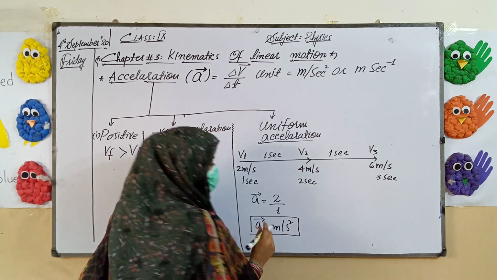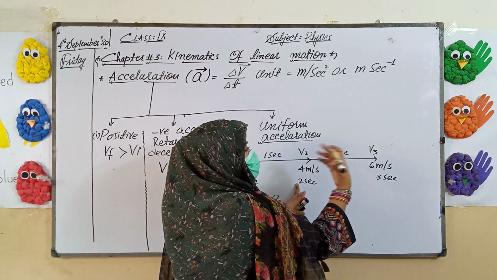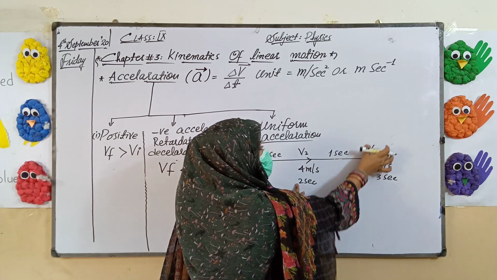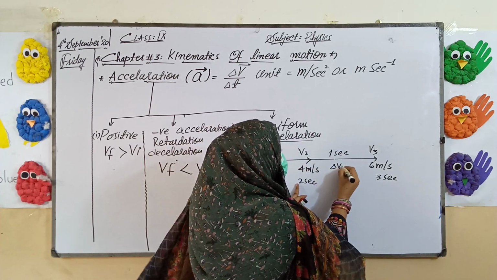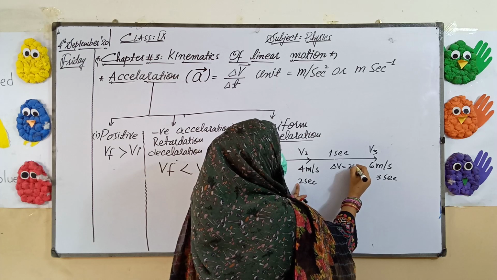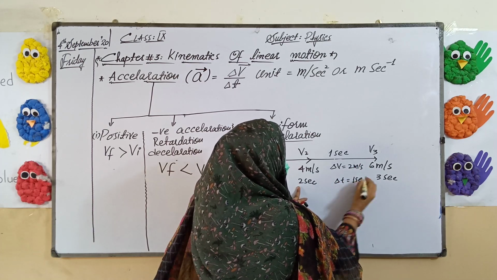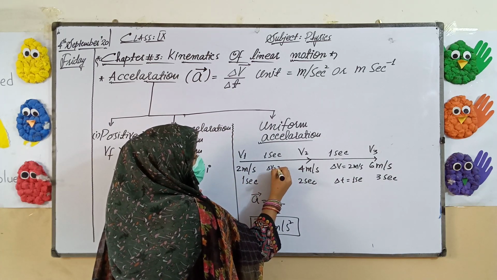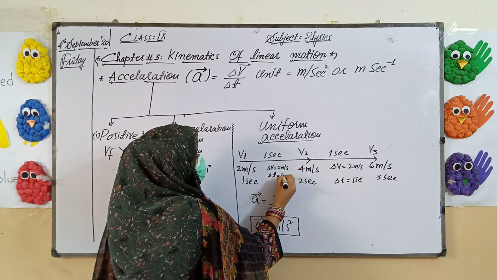the first acceleration. Similarly, if I calculate the acceleration from V2 till V3, it will be 6 minus 4, so del V equals 2 meter per second, while del T equals 1 second.